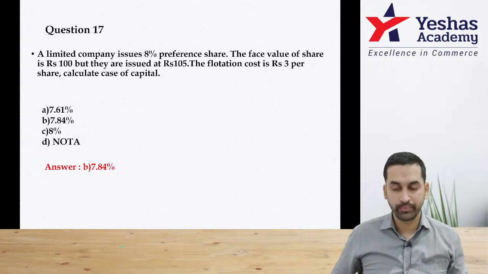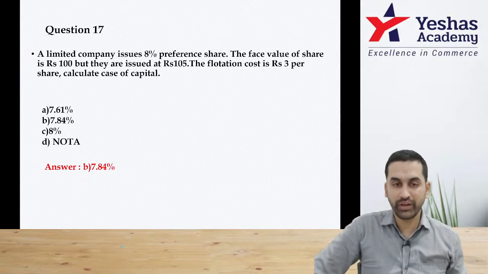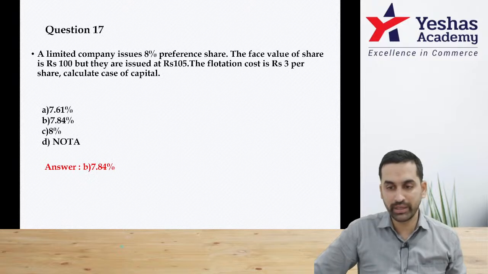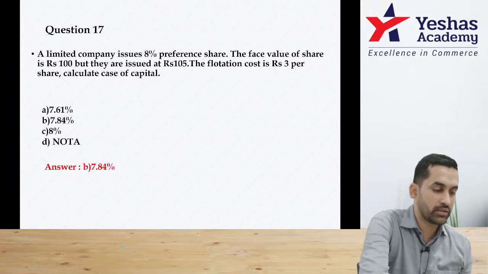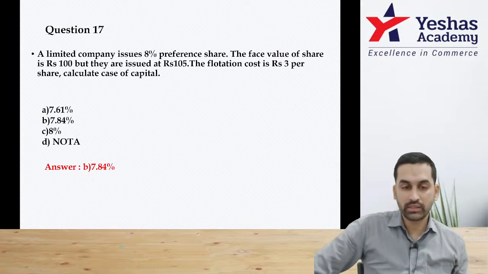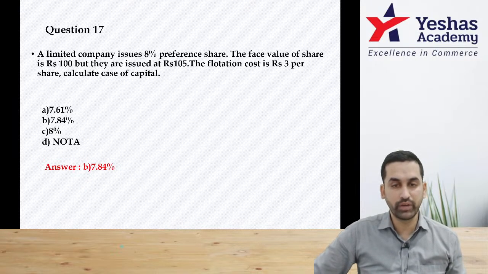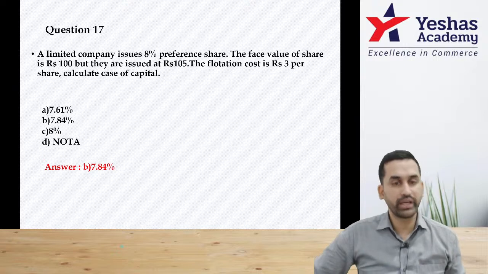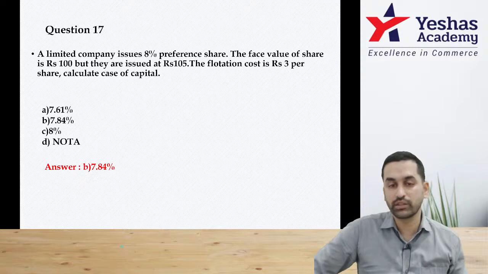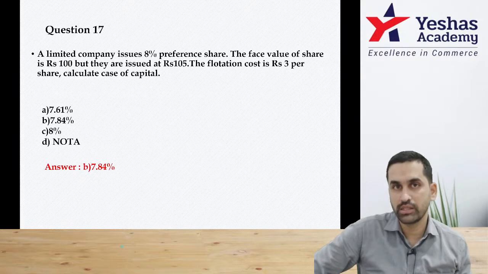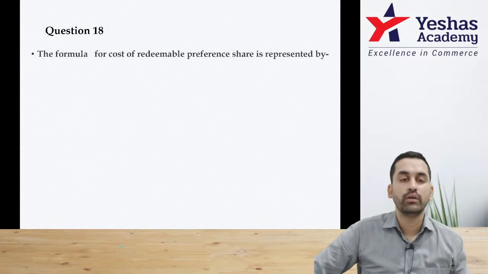Please go slow. 8 divided by 102, not 105. You have a flotation cost that should be deducted. Can you please recheck? 8 divided by 102. Answer is 7.84%. Some of you are making a mistake because you're taking 105. Yes, you are issuing it at 5% premium, agreed, but there is flotation cost 3 rupees. So what comes to you? Net receipt is only 102. Perfect. Let's move on.